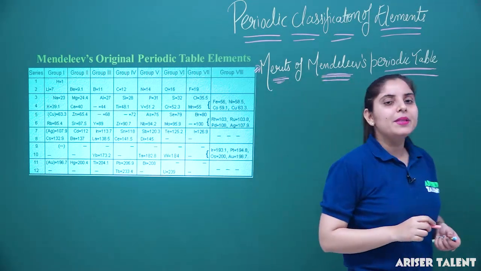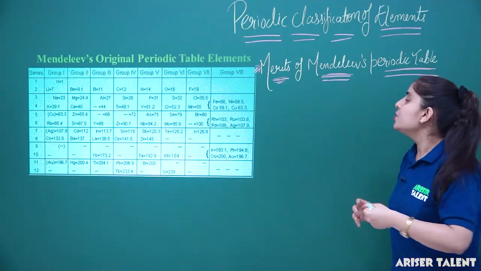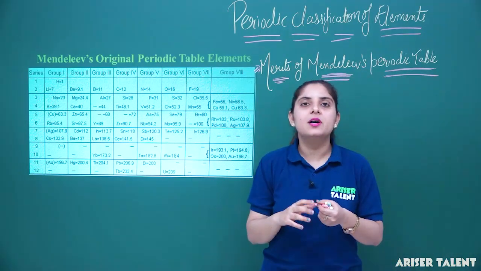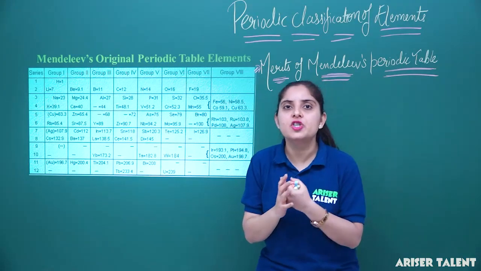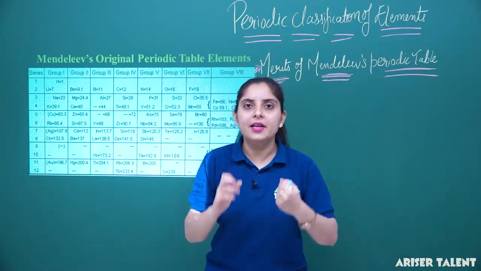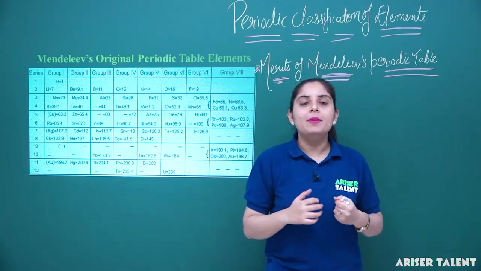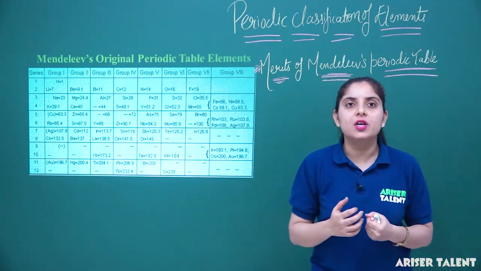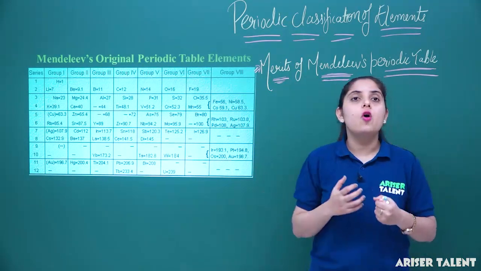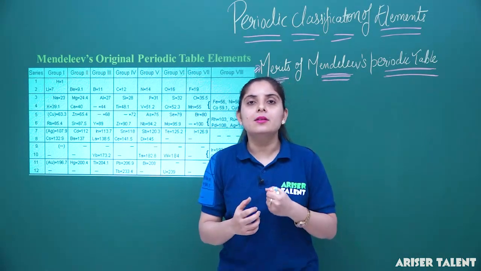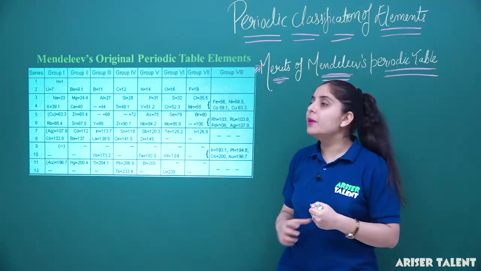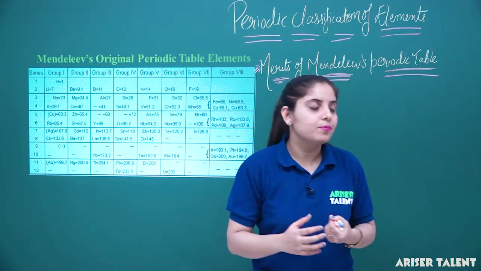Now, what will be the basic merits of the Mendeleev periodic table? We have observed that firstly, Mendeleev gave the systematic classification of the elements known until then. He also gave the corrections of some of the atomic masses, and thirdly, what he was able to say about the periodic table.